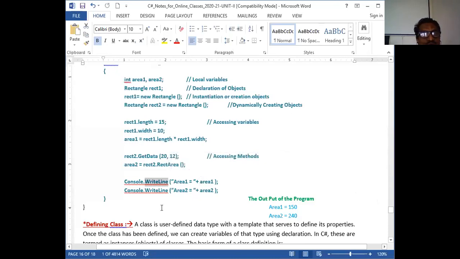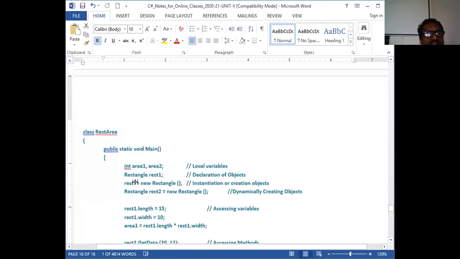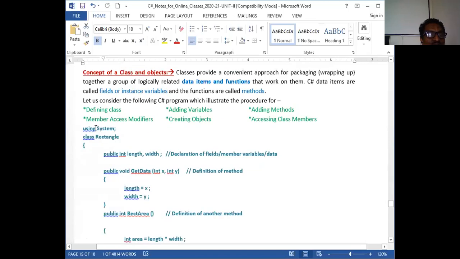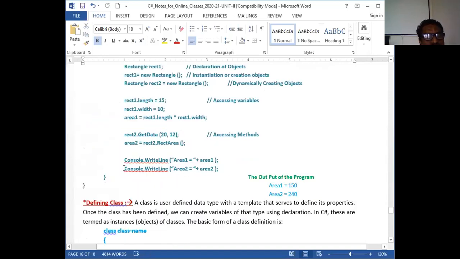WriteLine is an output function readily available in the class called Console. This is also a member function, always associated with an object. Which class does this belong to? The System class. This is a base class, a built-in class, therefore it is written with a capital letter. Right. So now, in the same way, I display one more.